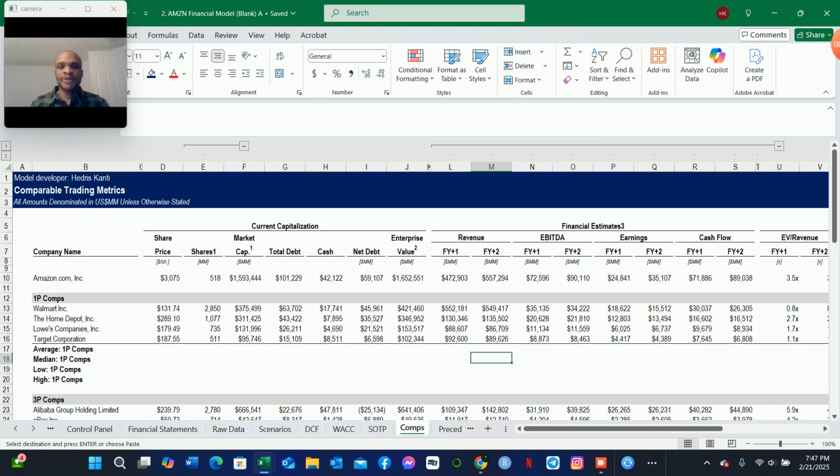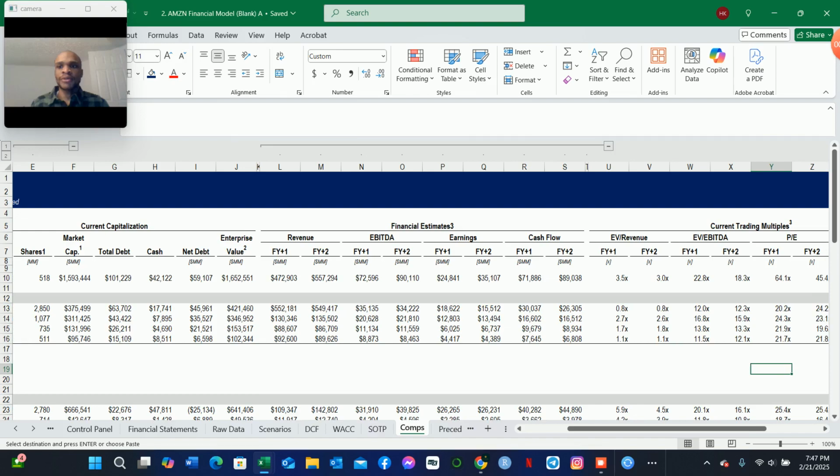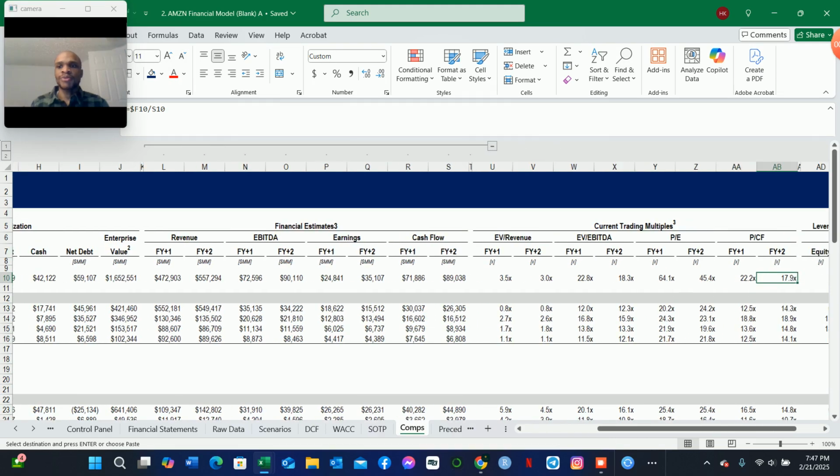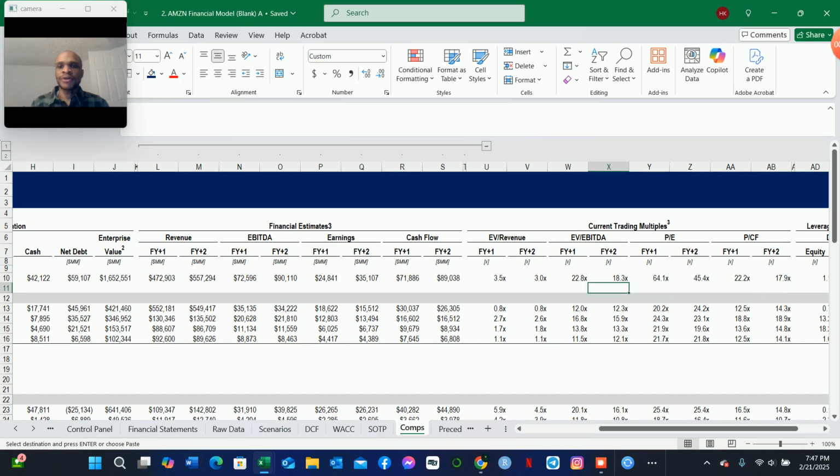So what we are saying essentially here is that it may not really be applicable for Amazon for all of the trading multiples for Amazon. For example, the EV to EBITDA might not really be applicable, nor the price to earnings or the price to cash flow. However, we could use the EV to revenue as our best estimate of the enterprise value of Amazon based on all of this comparable company analysis.